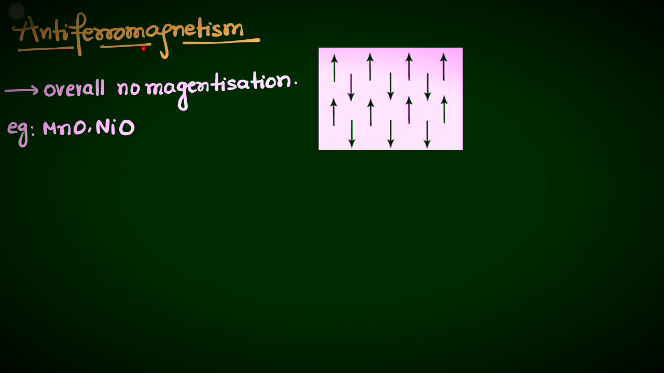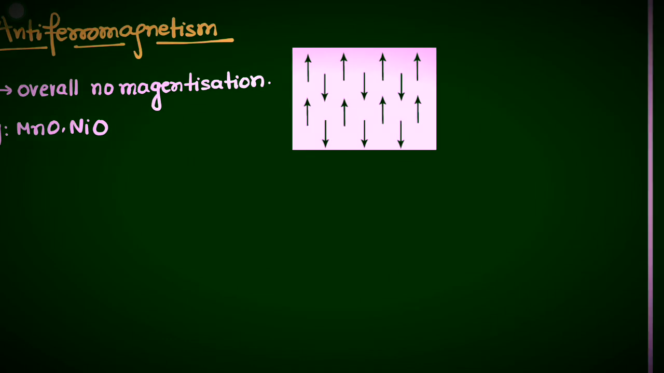Next we have antiferromagnetism. In antiferromagnetism, the adjacent magnetic moments tend to align anti-parallel to each other without an applied magnetic field. You can see these are anti-parallel, and they will cancel each other. So overall there will be no magnetization. The example is MnO and NiO, that is manganese oxide and nickel oxide.